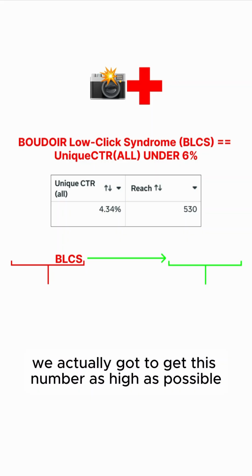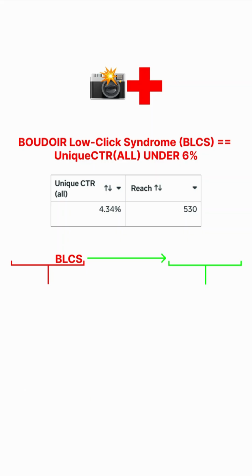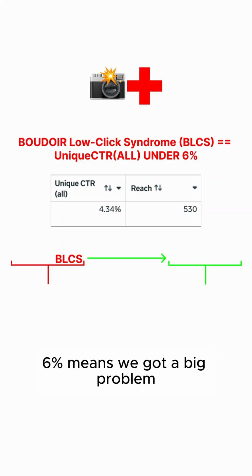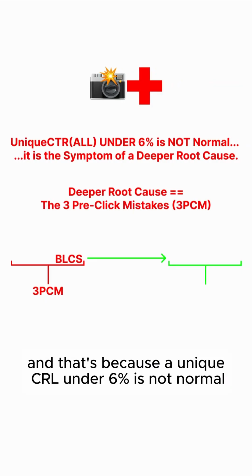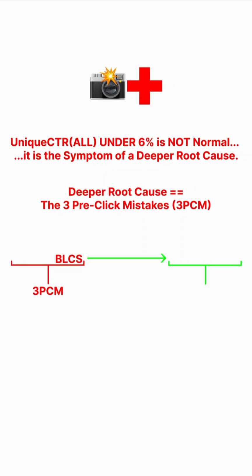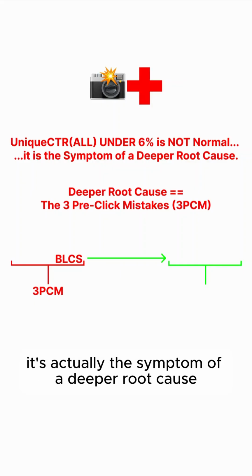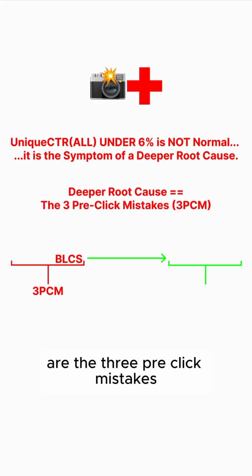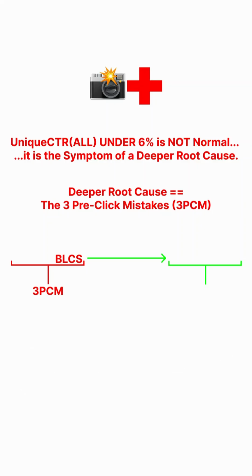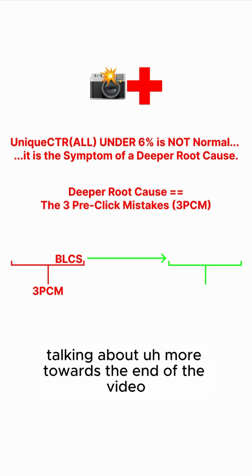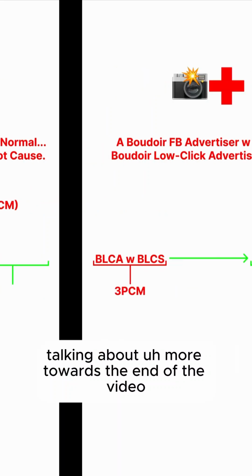So we've got to get this number as high as possible, literally as high as possible. 6% is the minimum. 6% means we've got a big problem. And that's because a unique CTR under 6% is not normal. It's actually the symptom of a deeper root cause. That deeper root cause is the 3 pre-click mistakes, the 3 PCM, which we'll be talking about more towards the end of the video.